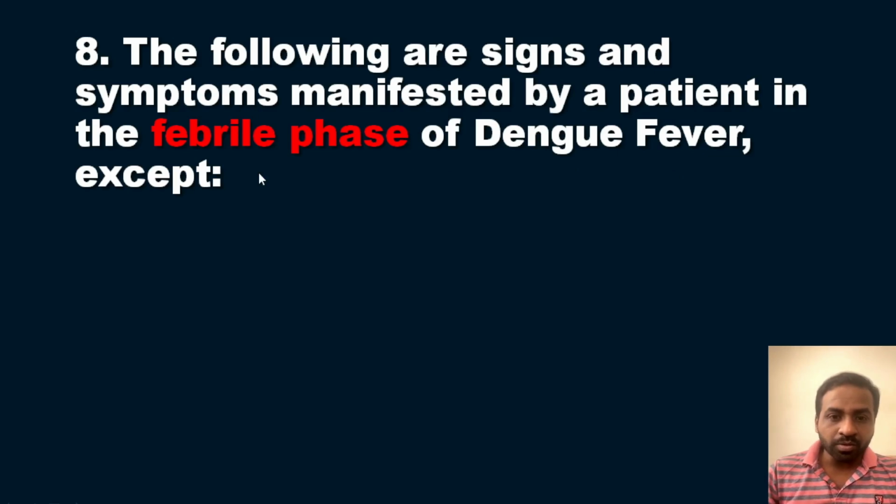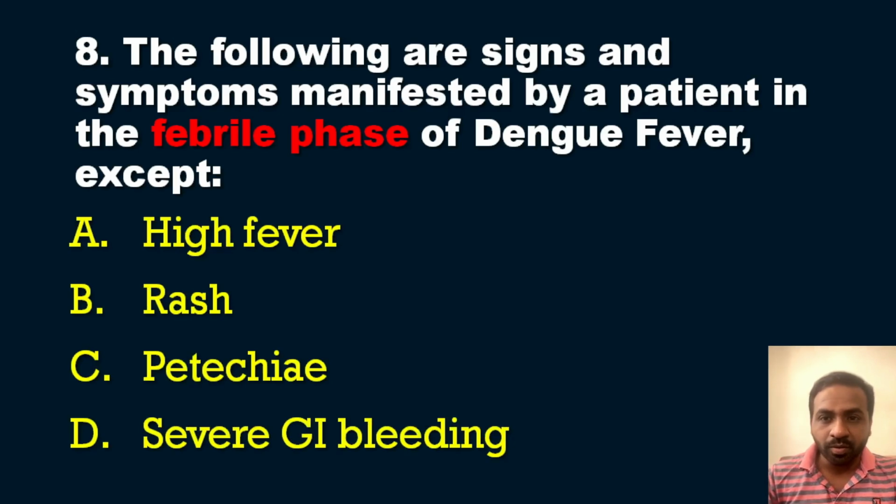The options are features which can be seen in a dengue patient in the febrile phase, and we need the one which is not present. The options for you are: option A, high fever; option B, rash; option C, petechiae; option D, severe GI bleeding. Just think about the phases of dengue fever and what clinical manifestations can be seen in each phase, and you can answer this question very easily.